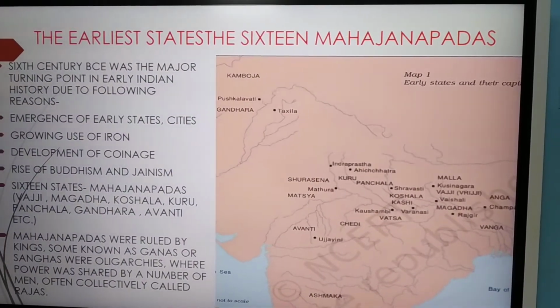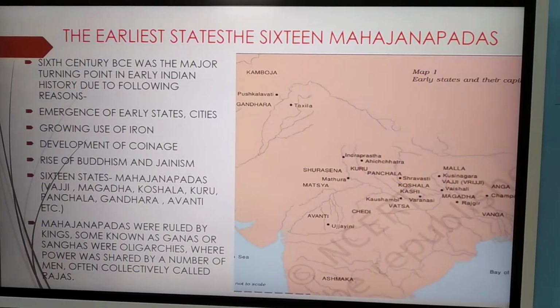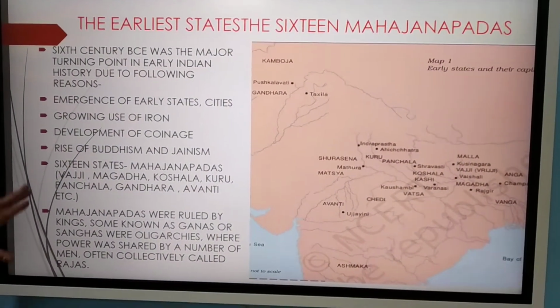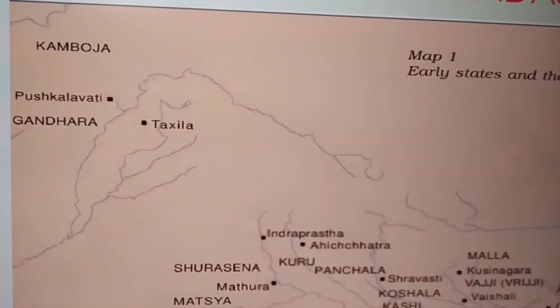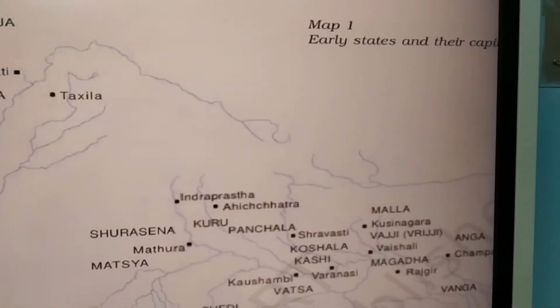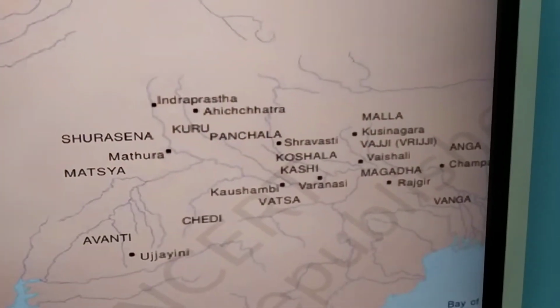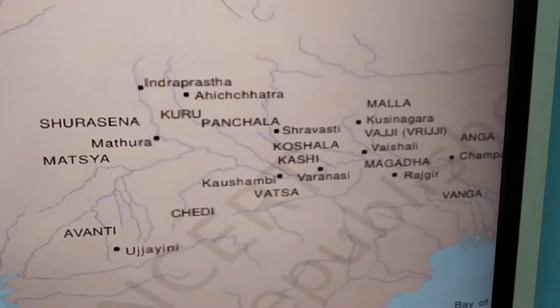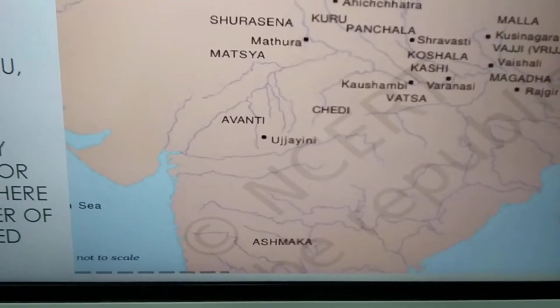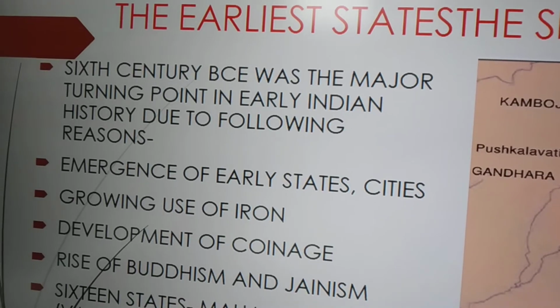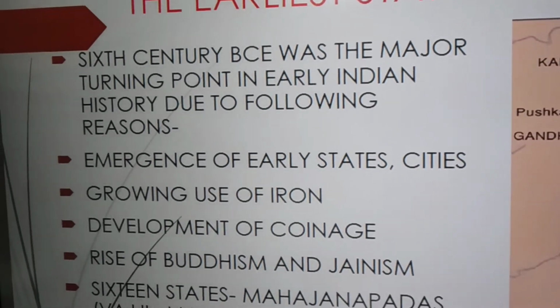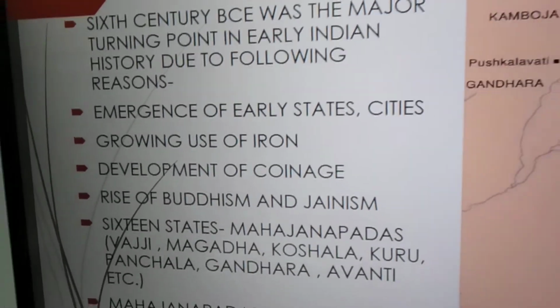Now, the earliest states, the 16 Mahajanpada. Here you can see the picture of the 16 Mahajanpada at that time. First of all, you should know what is Janpad. Jan plus Pad, where the feet of the people reached. Feet of the people reached means there was a population of people. Among the 16 Mahajanpada, you can see Kashi, Koshal, Kuru, Vajji, Vatsa, Panchal, Malla. These were the main Mahajanpadas.